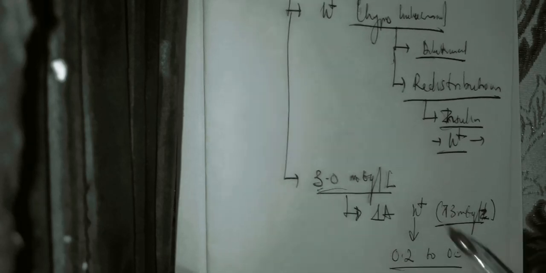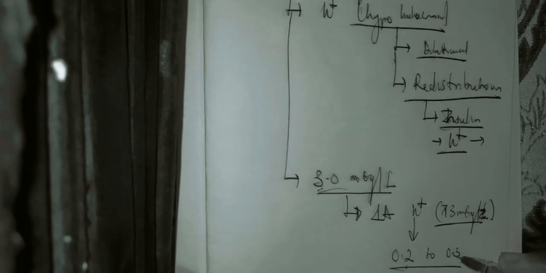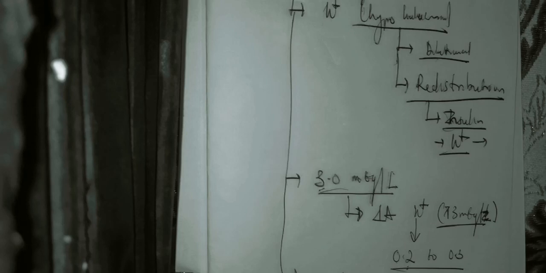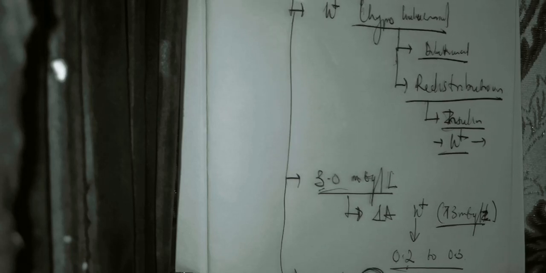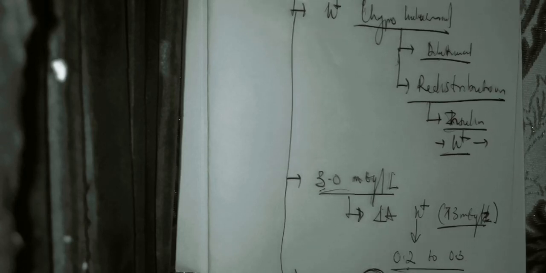So if a patient has 3, you give 1 ampoule so that you can go to 3.2. Now the second patient, if the patient is between 2.5 to 3.0, you can give 2 ampoules, because with 2 ampoules you can increase the level by 0.3 to 3. Is it clear? Because the limit that you want to attain is 3. But if the patient is between 2.0 to 2.5, you give instead, so here you give 1 ampoule, here you give 2 ampoules when you are 2.5 to 3.0, and now when you are